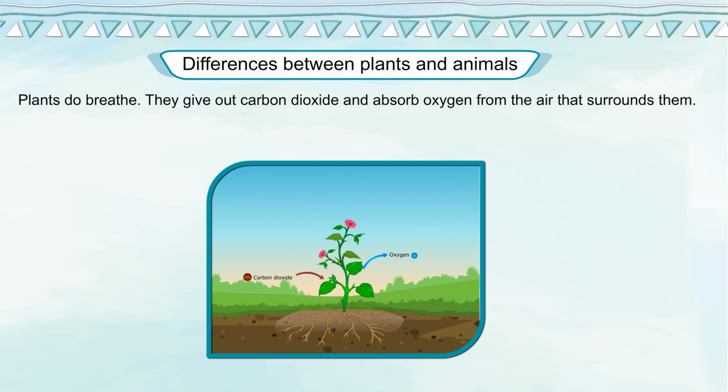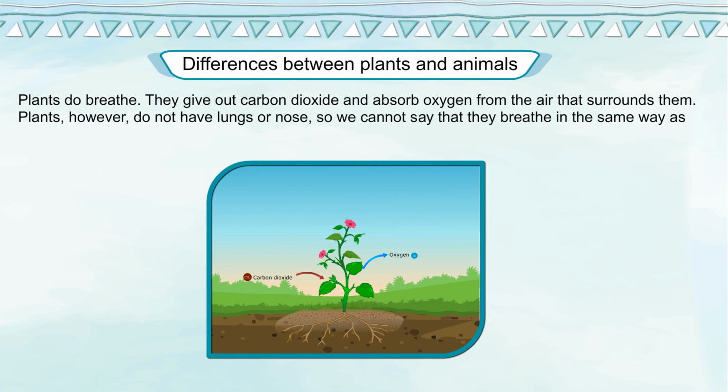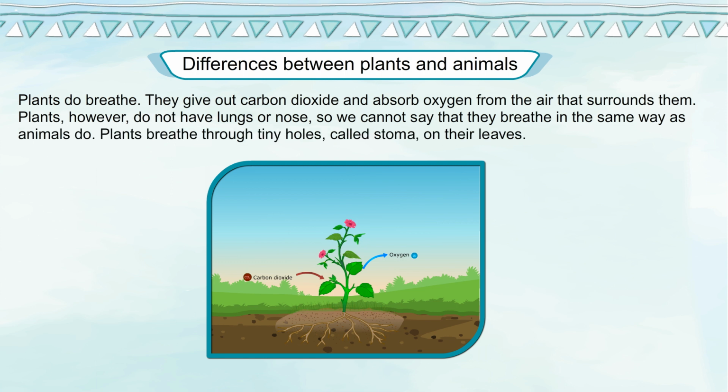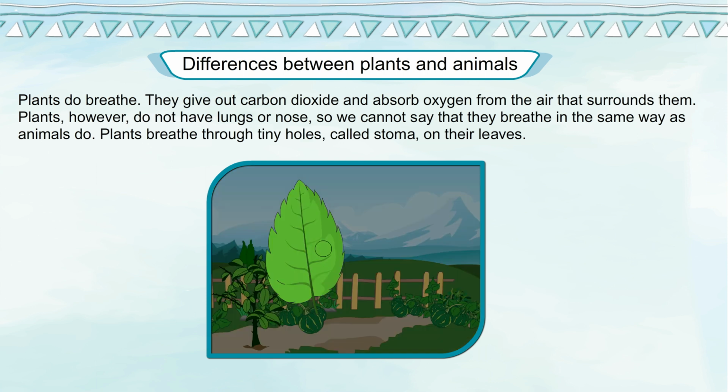Plants do breathe. They give out carbon dioxide and absorb oxygen from the air that surrounds them. Plants, however, do not have lungs or nose, so we cannot say that they breathe in the same way as animals do. Plants breathe through tiny holes called stomata on their leaves.